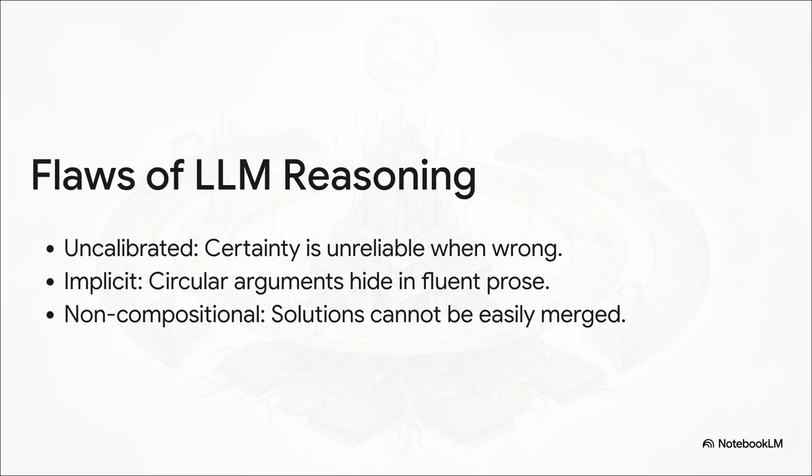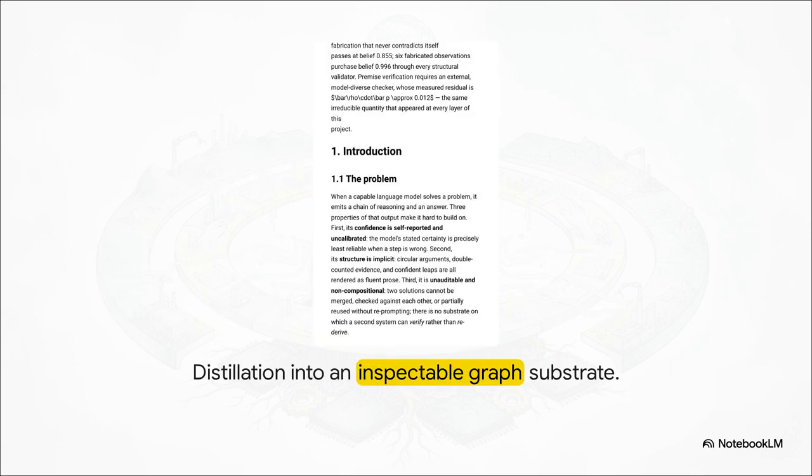You'd never know. And third, it's non-compositional. You can't just seamlessly merge two prose solutions together without asking the AI to completely start over from scratch. Its chain of thought is just a mess. It's unstructured and completely unauditable. But what if we didn't just distill an AI's knowledge into a smaller model's weights? Because doing that just means the smaller model inherits all those hidden errors.